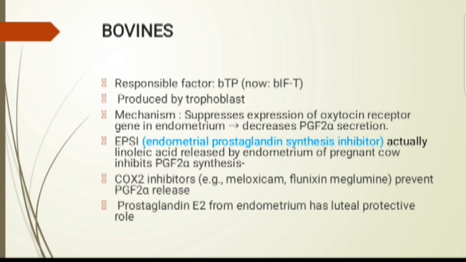The main role, as I already said, is to mask the activity of oxytocin receptors which are responsible for PGF2 alpha release. Here, EPSI, the endometrial prostaglandin synthase inhibitor, is the linoleic acid released by the endometrium of the cow, the pregnant cow especially. It inhibits PGF2 alpha synthesis. COX2 inhibitors such as meloxicam and flunixin meglumine prevent PGF2 alpha synthesis, because the COX2 pathway is important for the synthesis of PGF2 alpha.